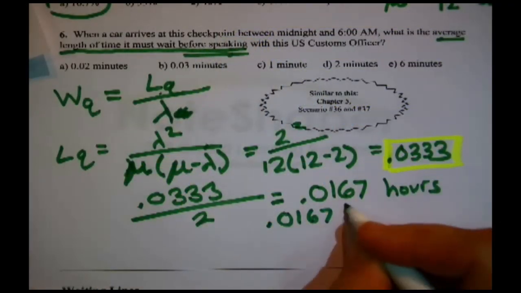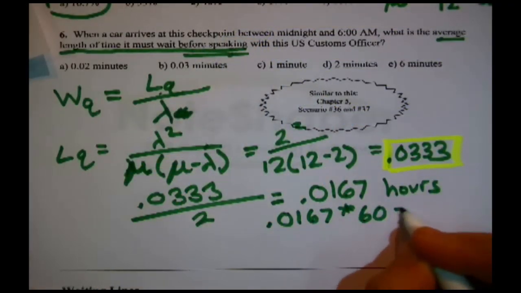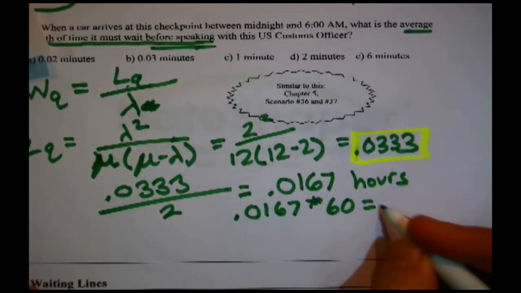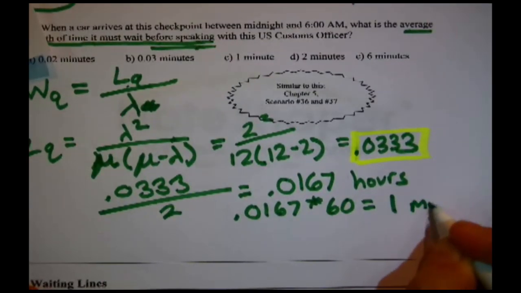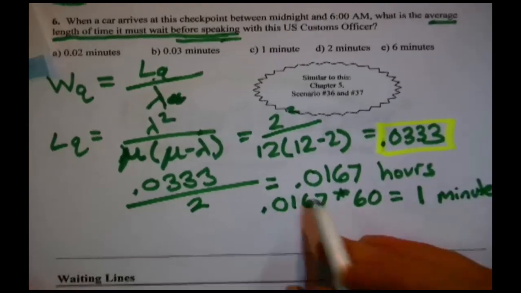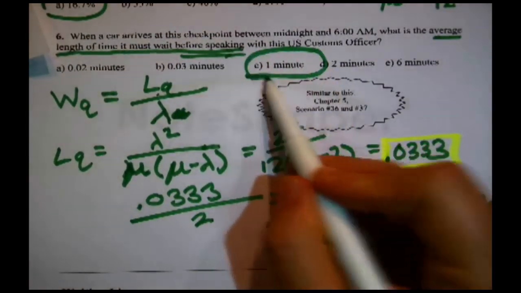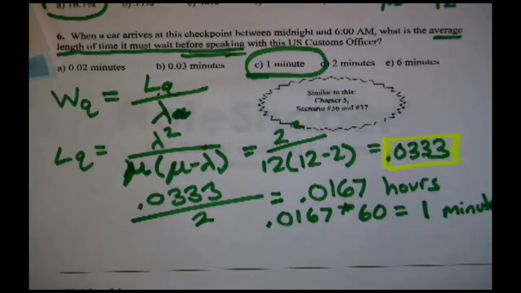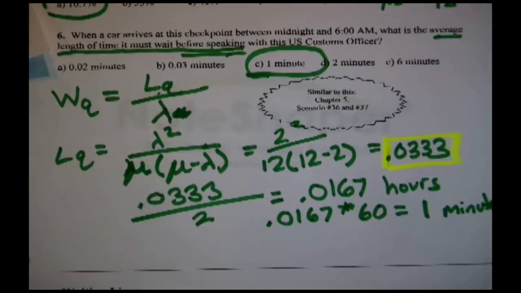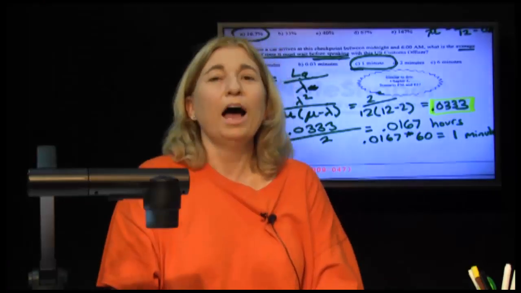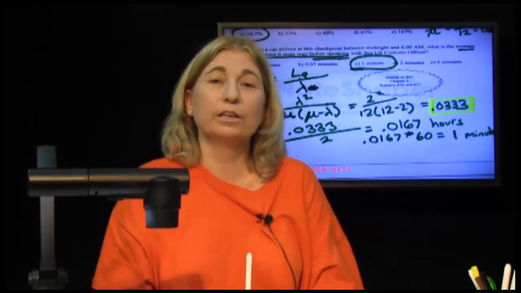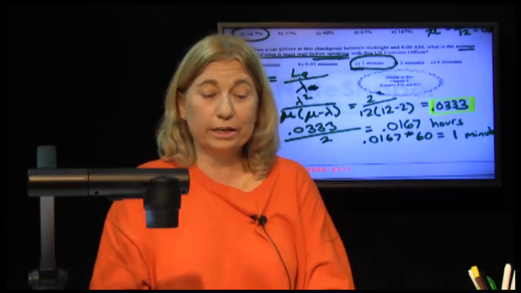It is asking for minutes. This is in hours, not hard to convert to minutes. Just multiply it by 60. I get 1. 0.0167 hours happens to be exactly 1 minute. There's an average delay of 1 minute to speak to the officer.